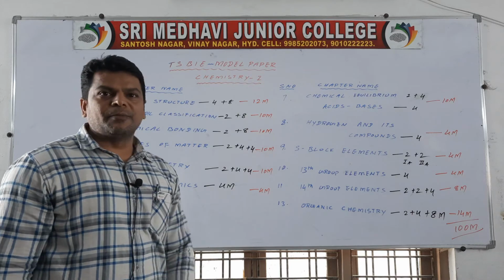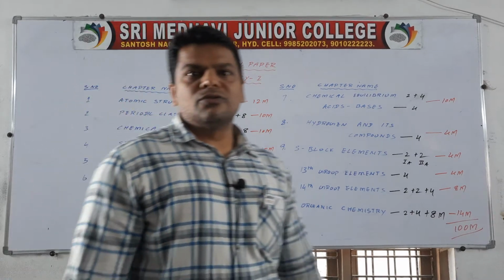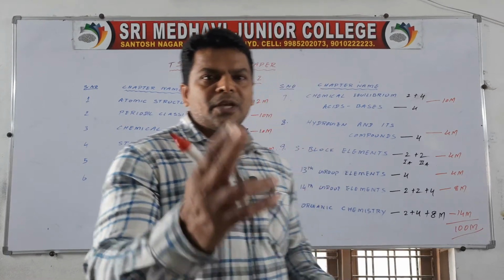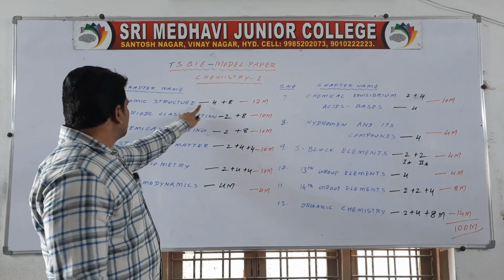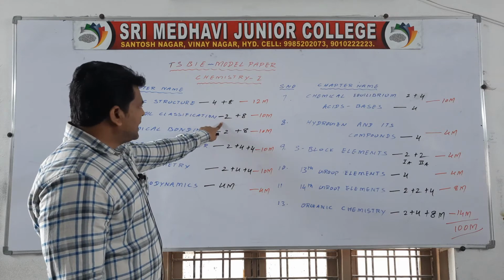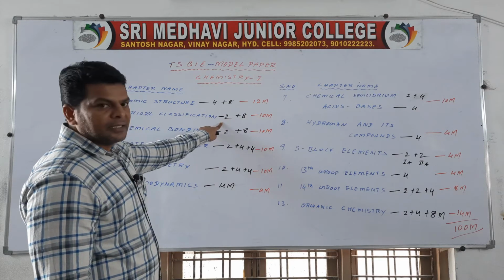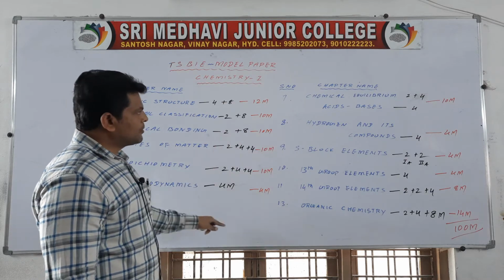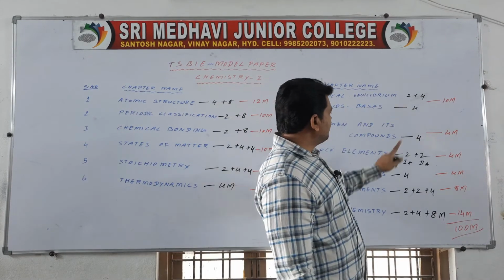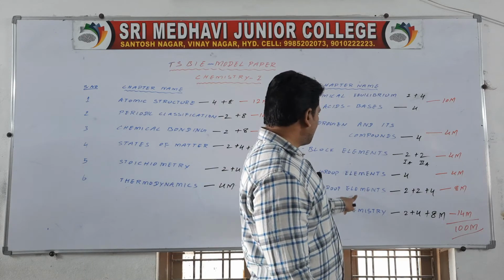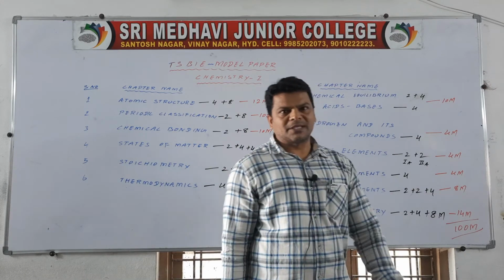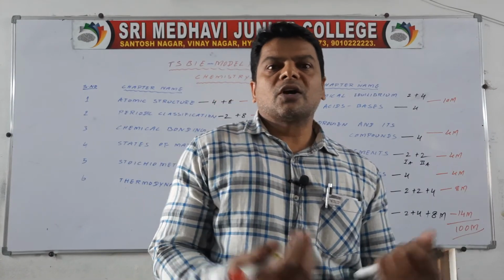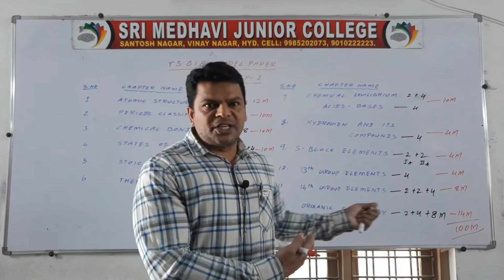According to this pattern you may read. If you are trying for 60 out of 60, you must and should put pressure on periodic table, chemical bonding, states of matter, stoichiometry and chemical equilibrium, and S block elements, 14th group elements and organic chemistry. These chapters are very important students. Why? Because you are going to face very short answers from these chapters.